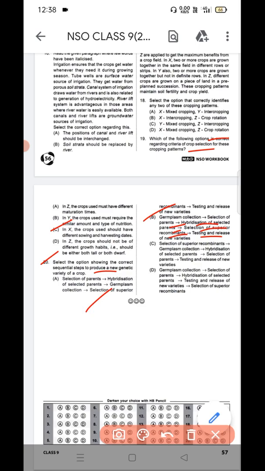So question number 20, option B is the correct answer. So I think all of you can understand.